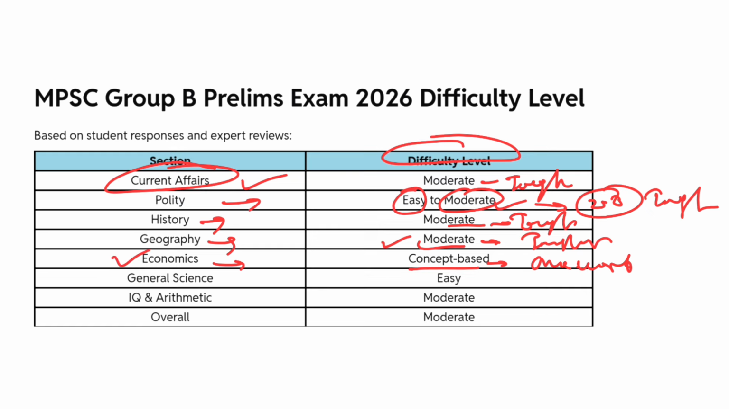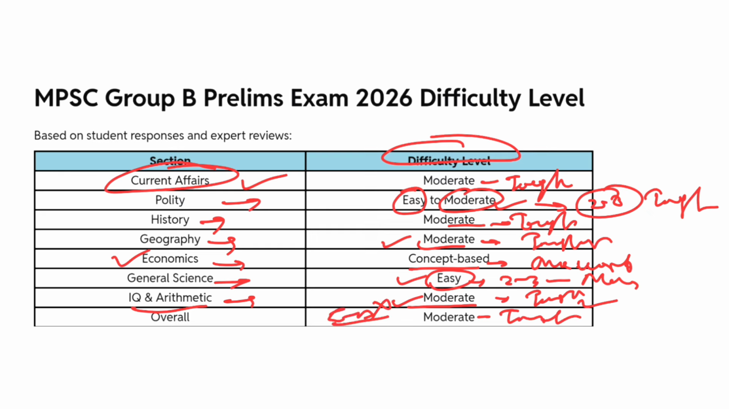For general science, questions were easy. Some were easy, and 2 or 3 questions were moderate. General science was doable. IQ and arithmetic questions this time were moderate for a few, and most of them were tough. Overall, we can say the question level this year was moderate to tough. It wasn't easy at all.